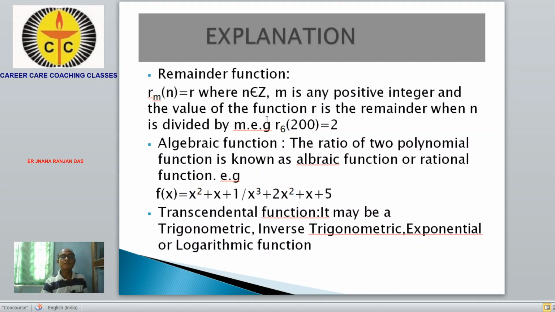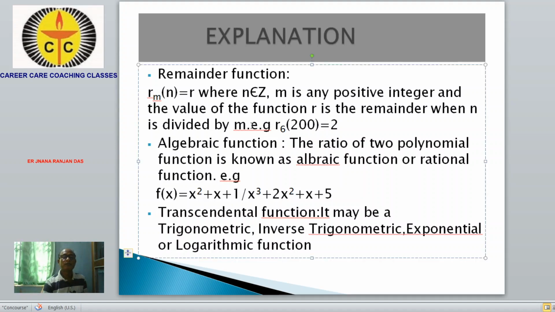That means the value of the function R is defined like this: it is the remainder when n is divided by m. When n is divided by m, the value of the remainder is the value of the function. Specifically, suppose R_6(200) = 2. That means this is a remainder function, so when 200 is divided by 6, we get the remainder 2. So this is a particular type of remainder function.